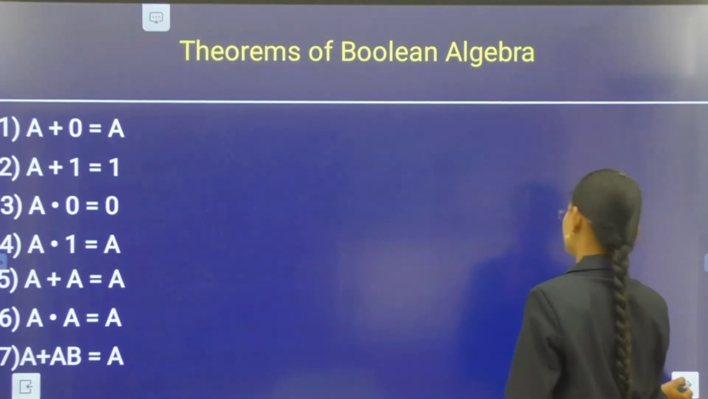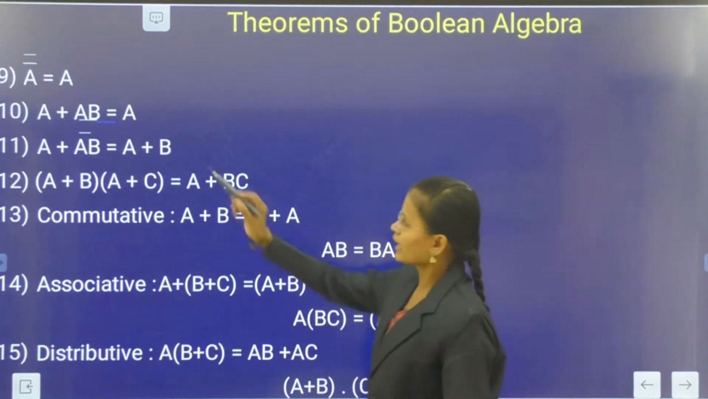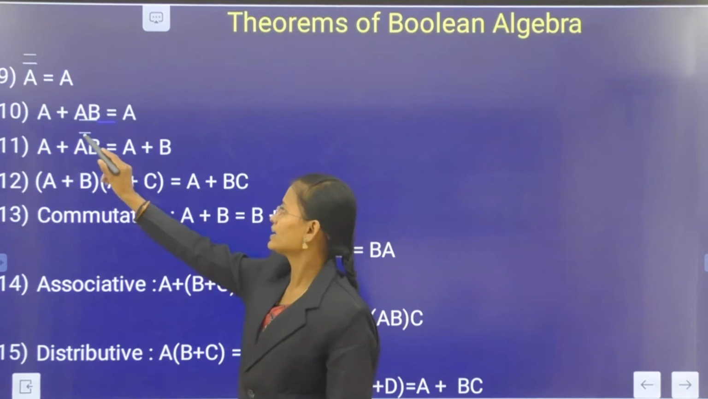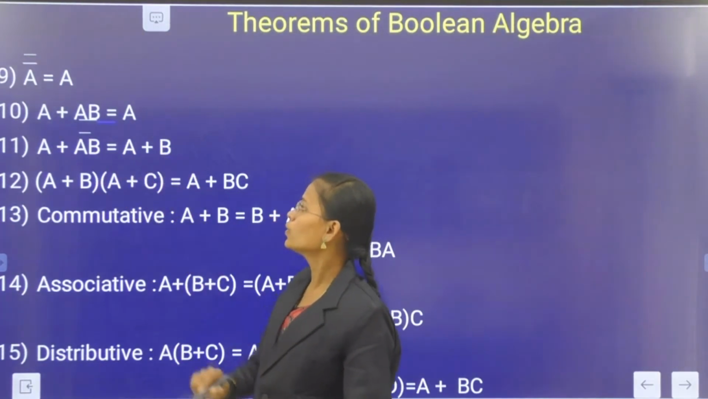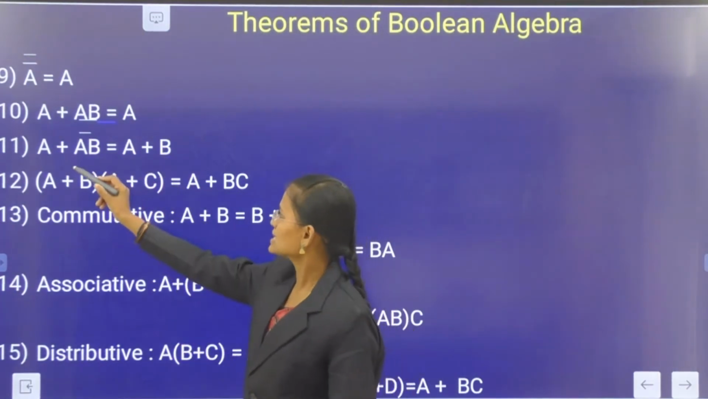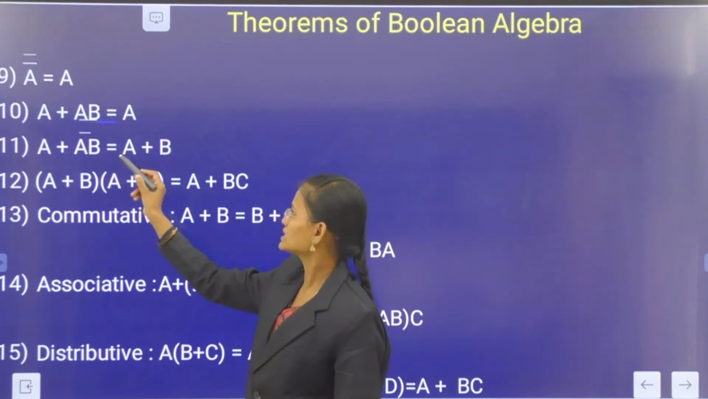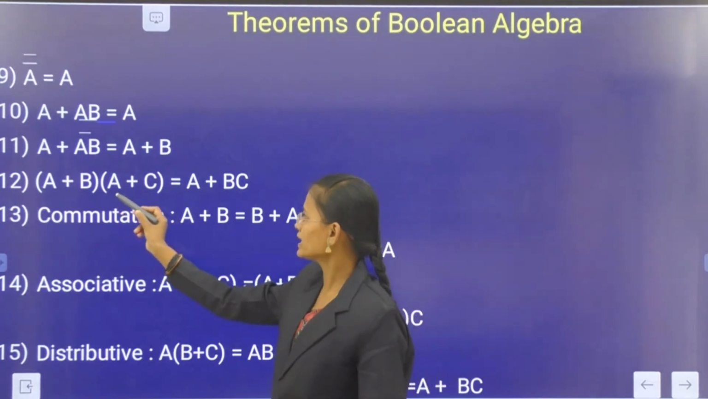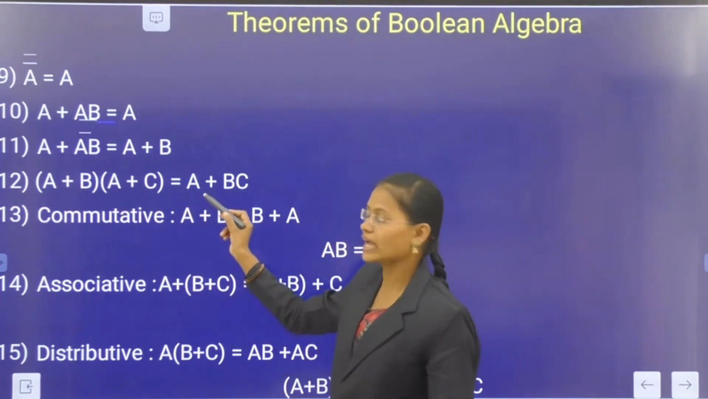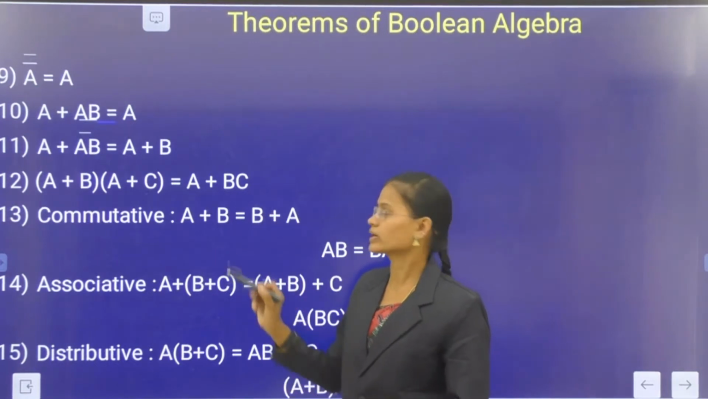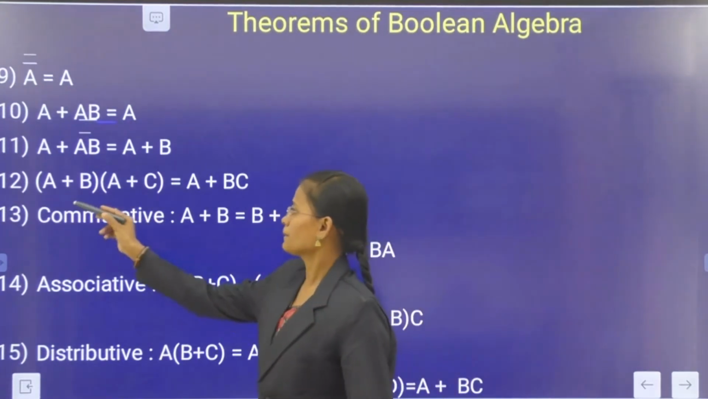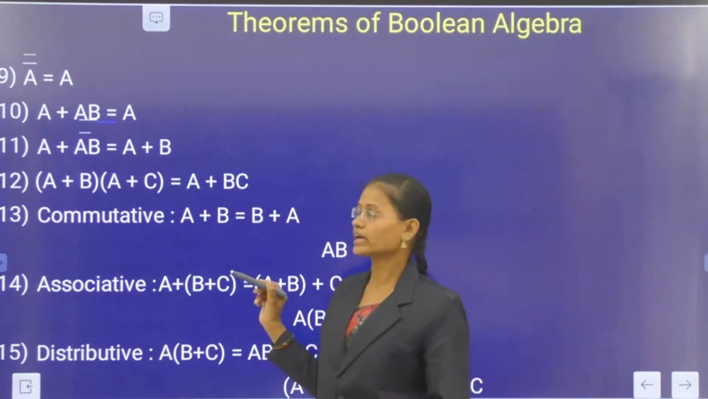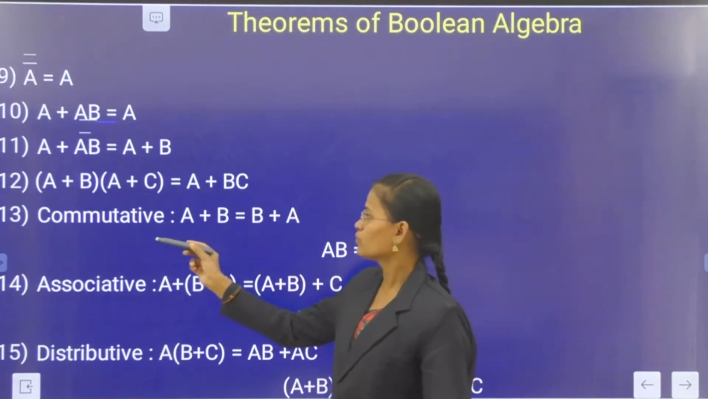And next, the double complement of A is A, and A + AB = A, and next A + A'B = A + B. Okay, and next (A + B)(A + C) = A + BC. You can write (A + B)(A + C) = A + BC. And next, the Boolean laws.